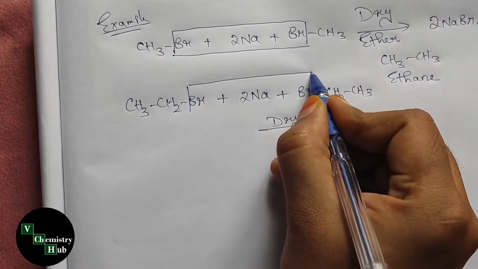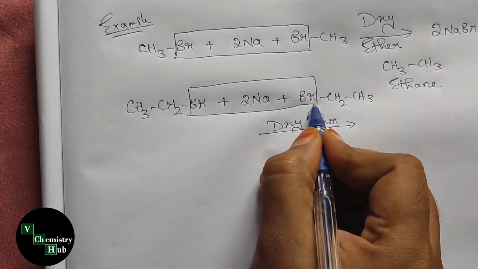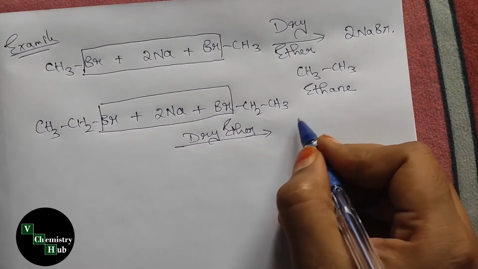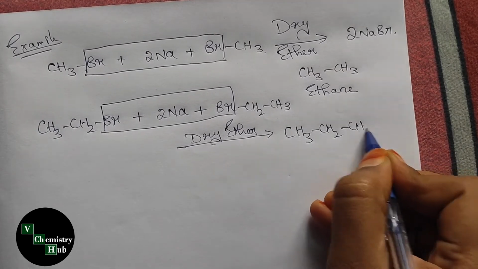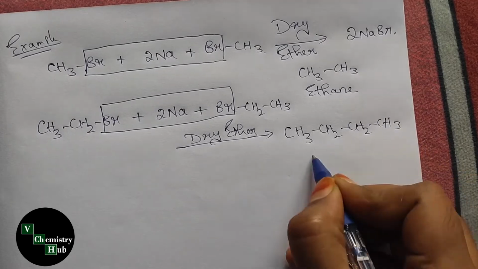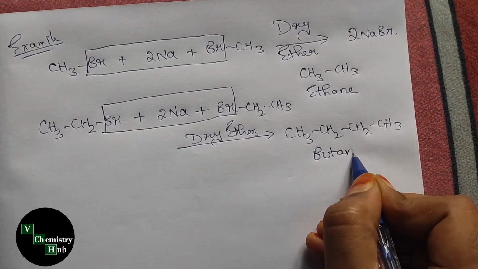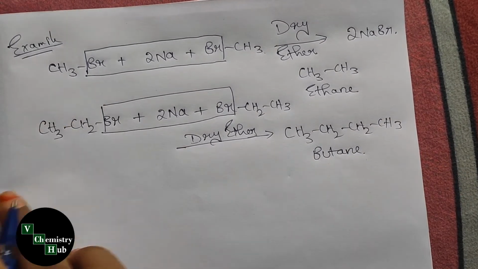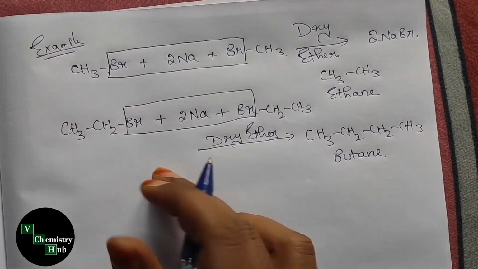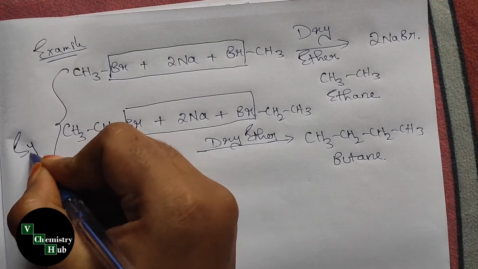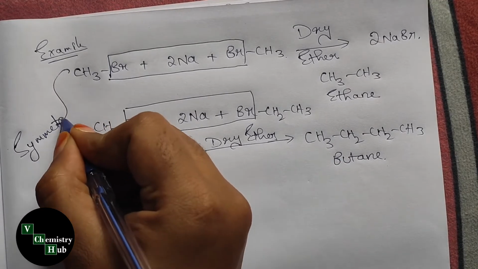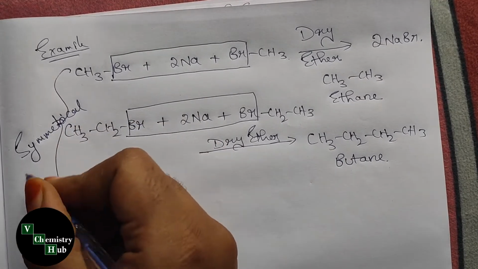Same, 2 NaBr liberated and we will get butane. These two examples are examples for symmetrical alkyl halides.